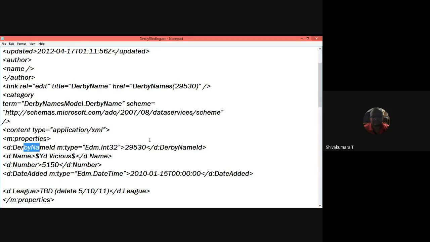Then its name, Derby number, legal number, and date added. The type is date time type. So this information you are trying to retrieve from the Derby names database.